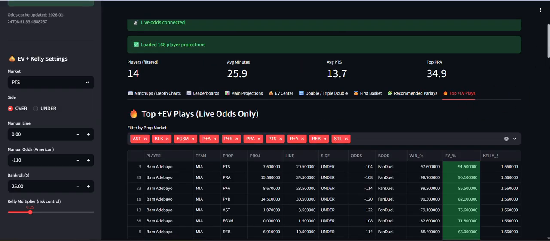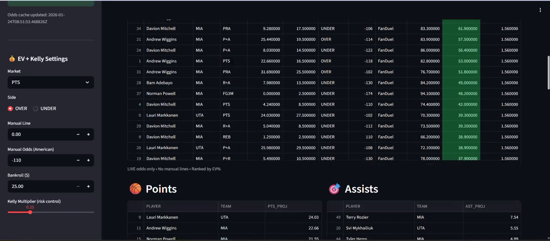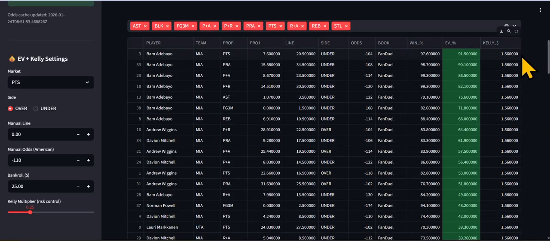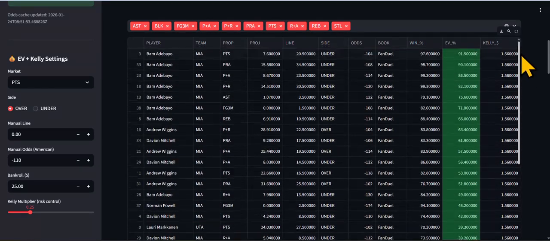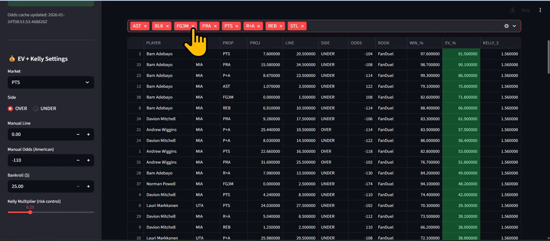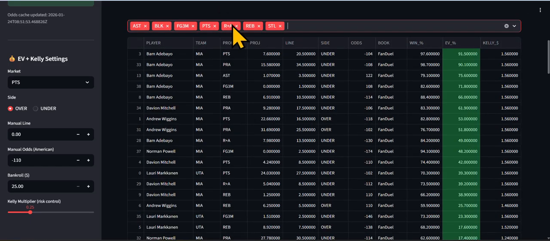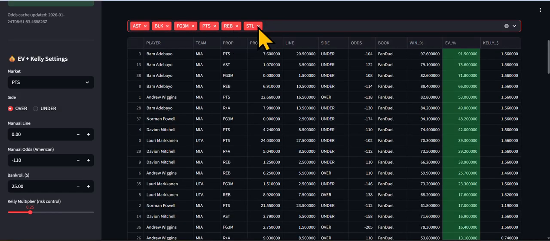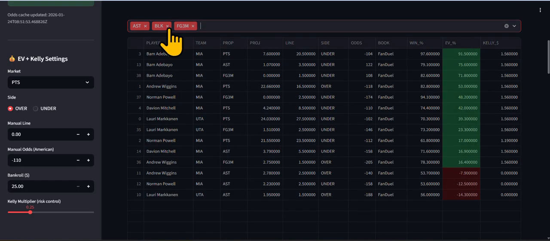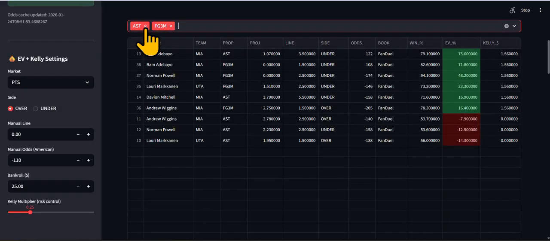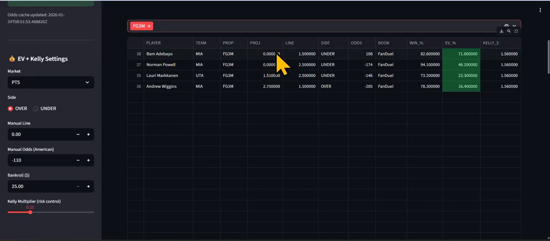Here's your top EV plays. In this top EV plays, you can dissect this by any position. I already showed y'all the main projections, but I wanted to put top EV plays in here so you can narrow it down. So let's say you don't want this, and let's just say you want to bet 3-pointers tonight. For this matchup, you just want to find EV plays or good plays with good win probability just on 3-pointers. So let's see how many 3-pointers pop up. That's plus EV. We're going to remove all this noise. And now, boom, here's your top 3-point plays for the night.